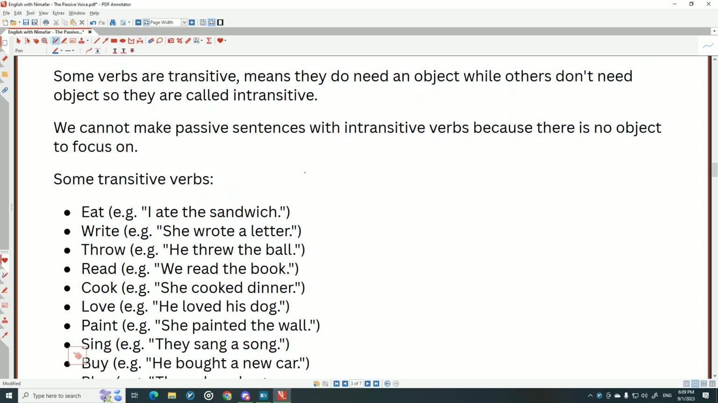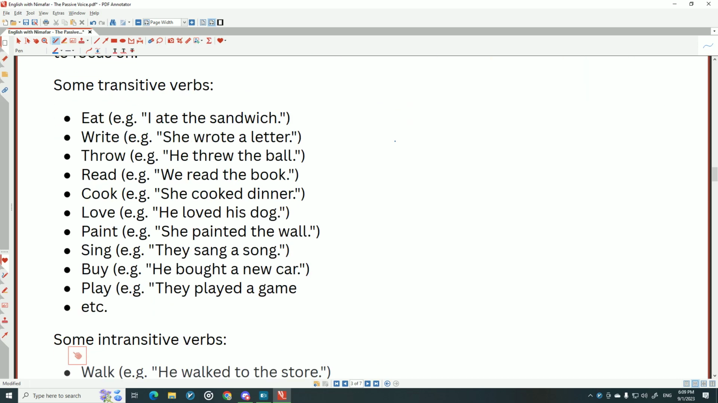So we cannot make passive sentences with intransitive verbs because there is no object to focus on. As you remember, we said we focus on the object. But what if you don't have any object? What do you want to focus on? Nothing. So you cannot make passive sentences with intransitive verbs.